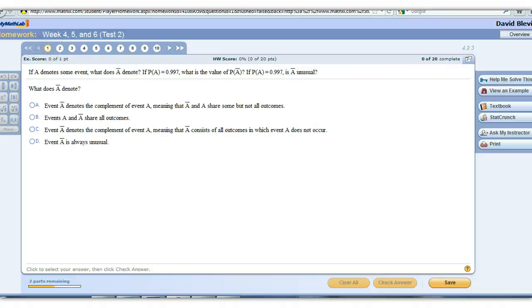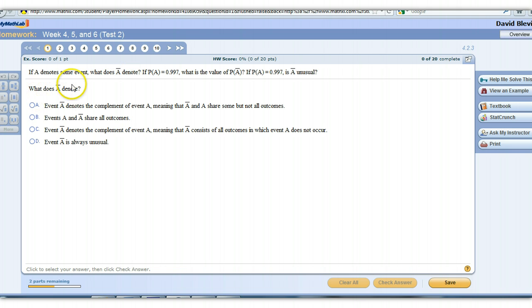A few of these example problems from the probability test, the test 2 material. So these are just the basics, the first 6 problems here that I'm going to do. This is question 1 this week, and this is just a notation question. If A denotes some event, what does A with a bar over it, or A complement, denote?